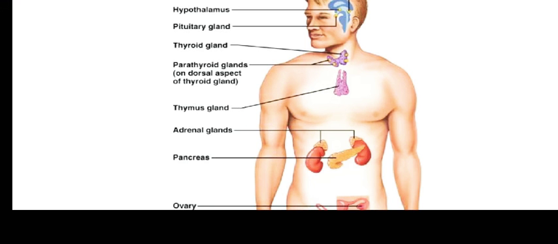Then the ovaries are located in the pelvic region of the female body, and the hormones secreted are estrogen and progesterone. Like the testes, they control the secondary sexual characters of females, as well as the development of breasts, the menstrual cycle, and the maturation of the ovum, and they play a very crucial role in the menstrual cycle and pregnancy. This is about the ovaries and the testes.